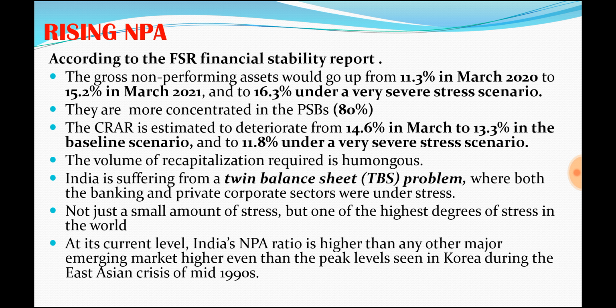So it means out of 100 rupees lent, 15 rupees is not coming back. That is a huge amount.